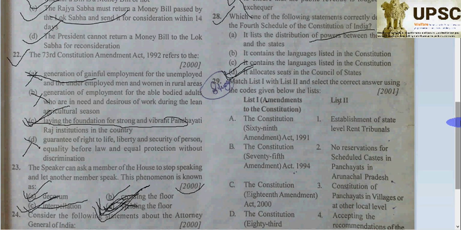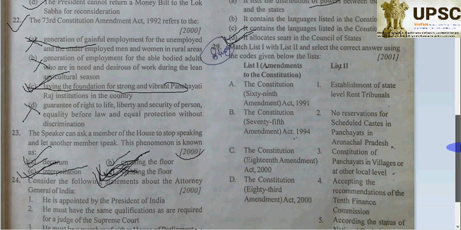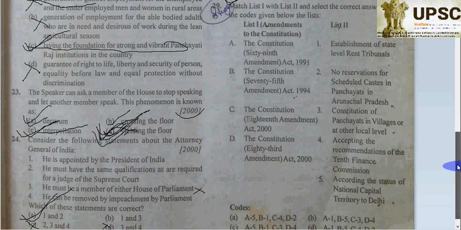The administration in Assam, Meghalaya, Tripura and Mizoram is going to be the sixth schedule. So memorize all the schedules, because that will be very important for your paper.